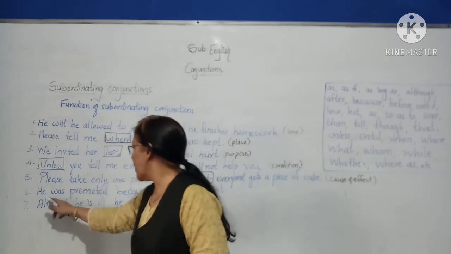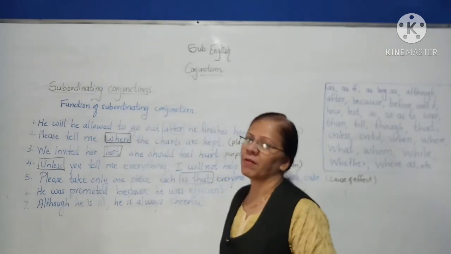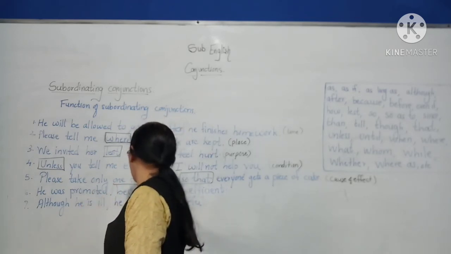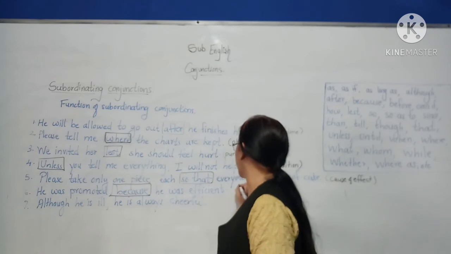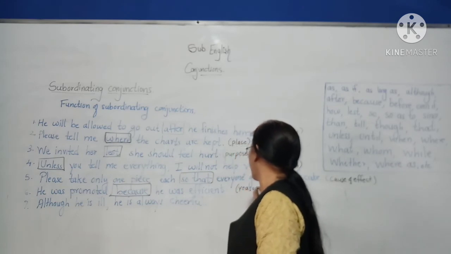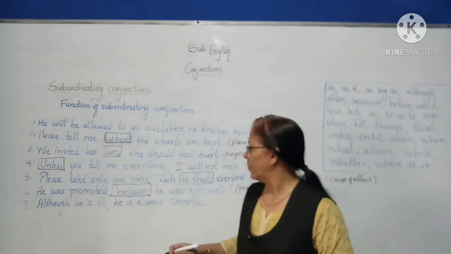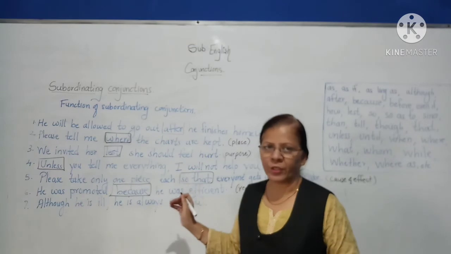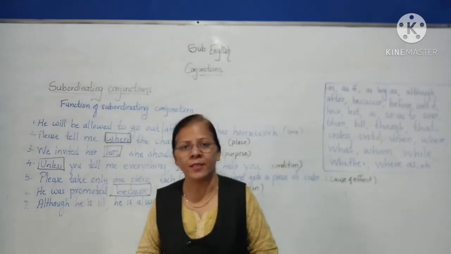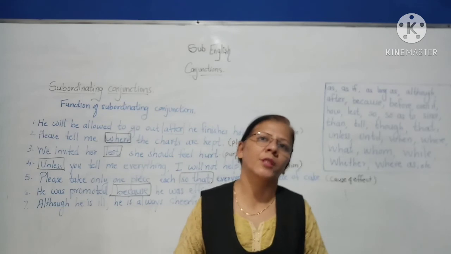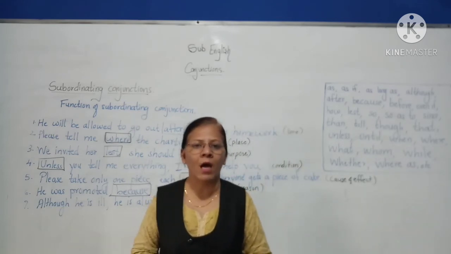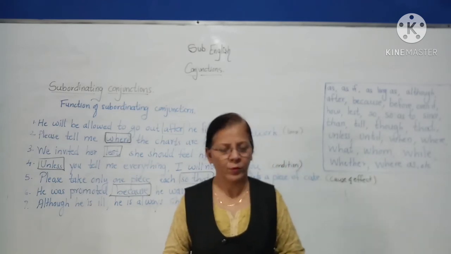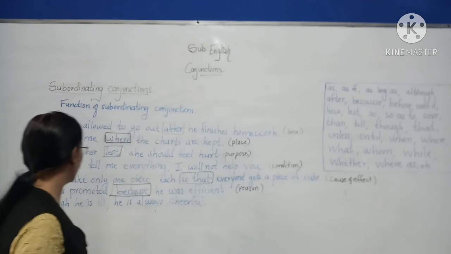Okay. Next, he was promoted because he was efficient. He was promoted because, it indicates reason. What was the reason behind his promotion? That he was efficient, right? So it indicates the reason. So the other conjunctions which indicate reason are as, since, etc.